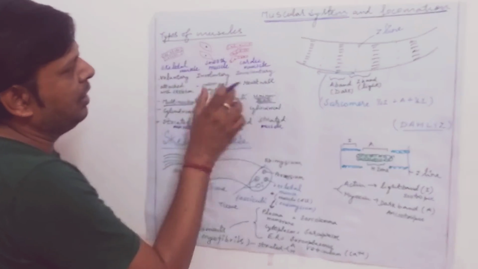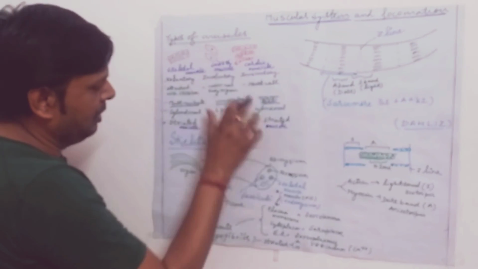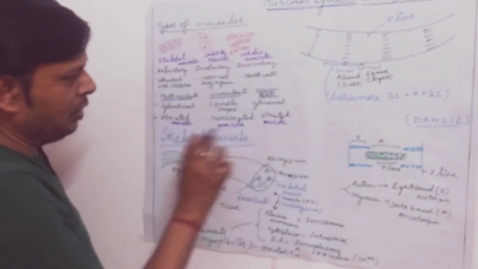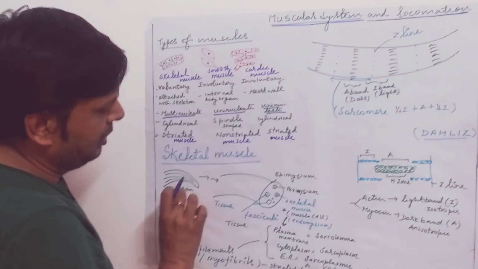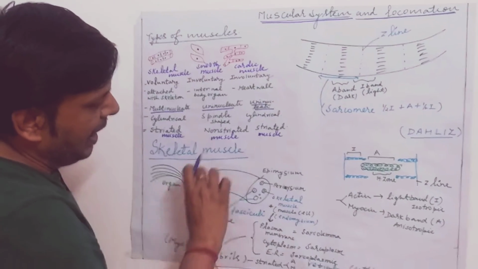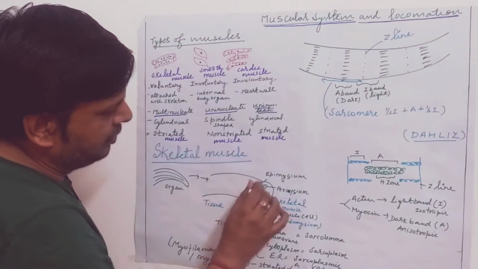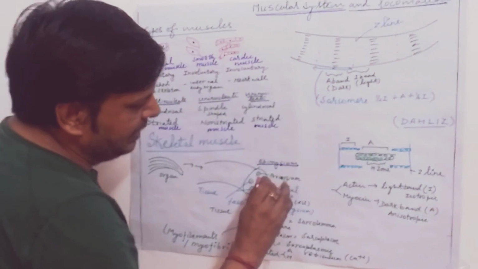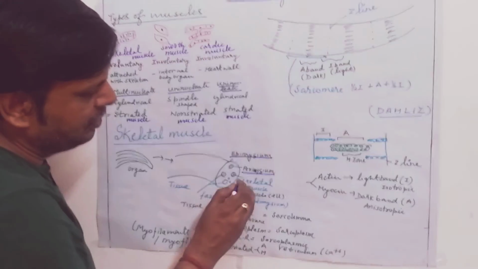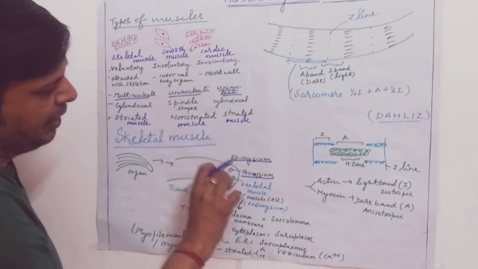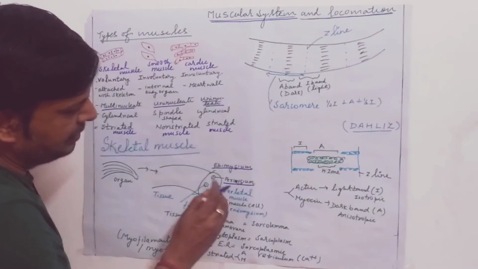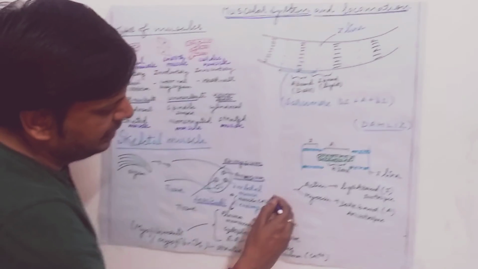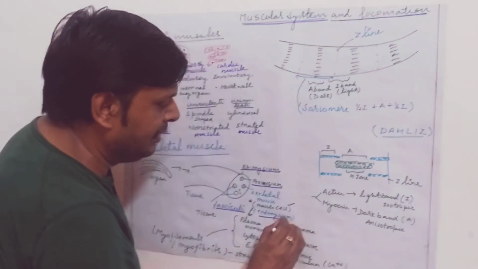So these three different types of muscles are located in our body, and we will discuss the structure of skeletal muscle in detail. For the study of skeletal muscle, we will study the organ as tissue. In case of muscle, the outer covering is called epimysium, and the second covering is perimysium, in which the skeletal muscles are located as parallel fibers. These skeletal muscles are present in group bunches known as fasciculi, and each skeletal muscle cell is also covered with a covering known as endomysium.